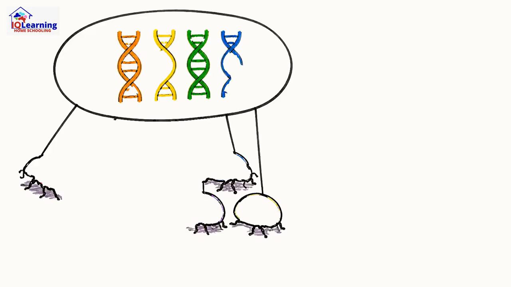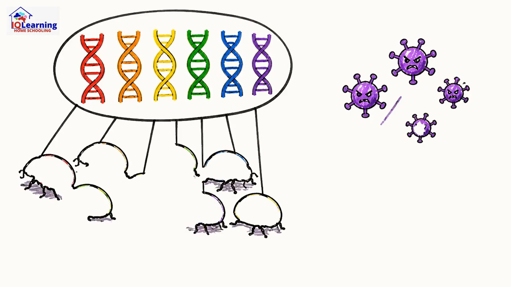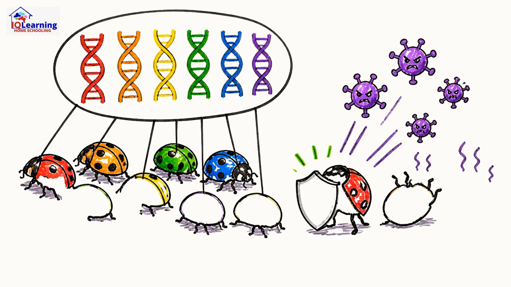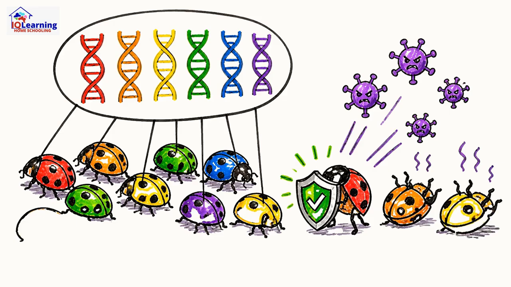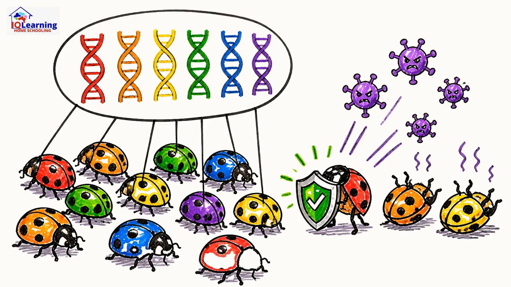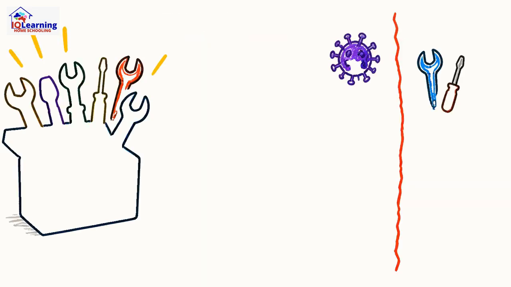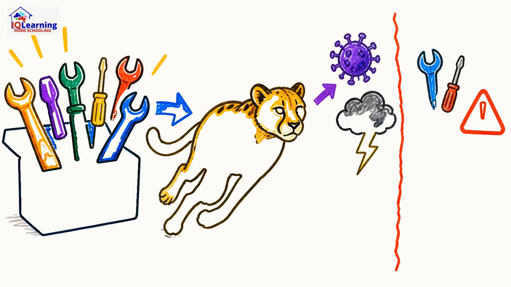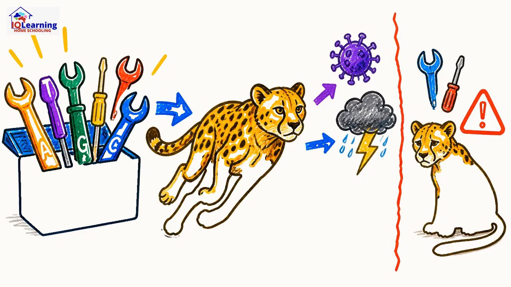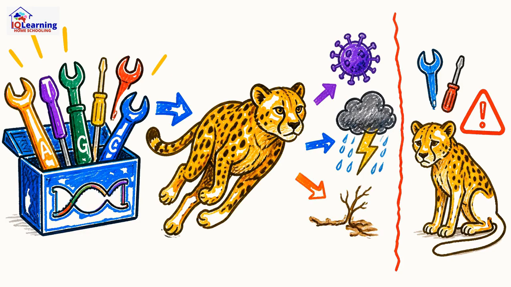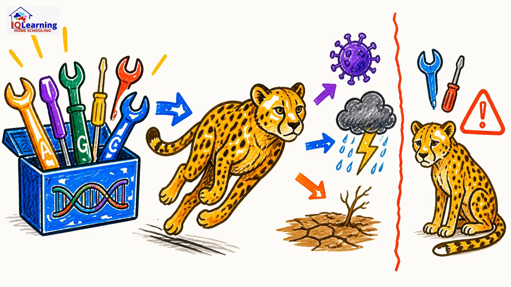Next is genetic diversity. This is the variety of genes within a single species. It's the reason why some individuals in a population might be resistant to a new disease while others are not. This genetic toolkit is what allows species to adapt and survive in a changing world. Low genetic diversity, like in cheetahs, makes a species incredibly vulnerable.